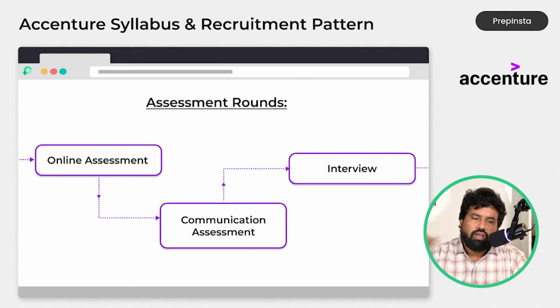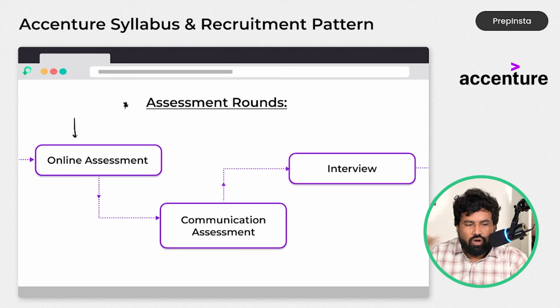Okay. Next, let's start with the first thing. That is, what is the pattern of the recruitment of Accenture? Or simply we can say the Accenture recruitment pattern consists of first an online assessment. After completion of the online assessment, if you are able to clear this round, then you will be eligible for the communication round. And once you complete the communication round and clear it, then you will get a mail for the interview.